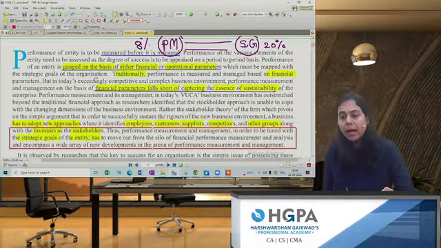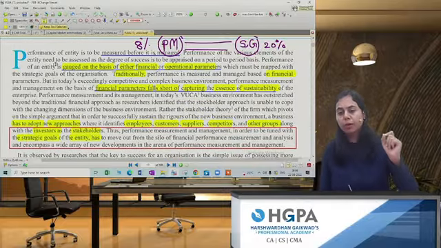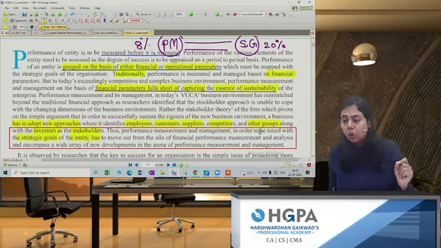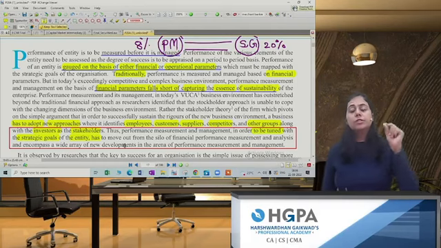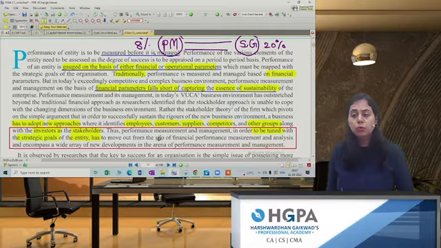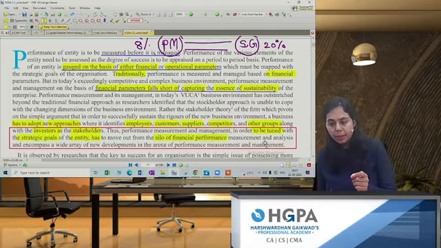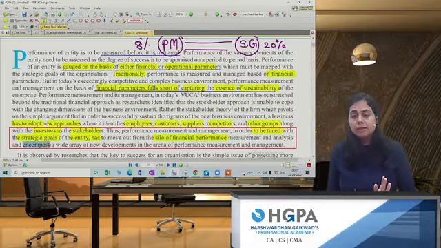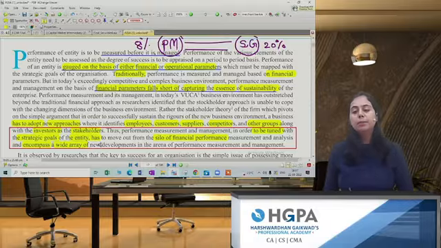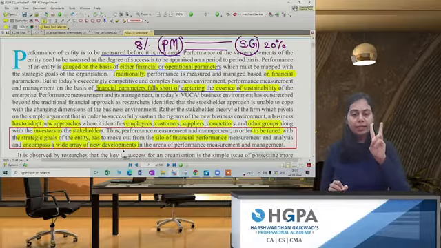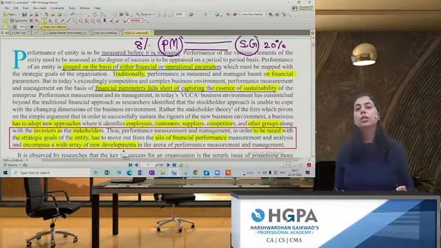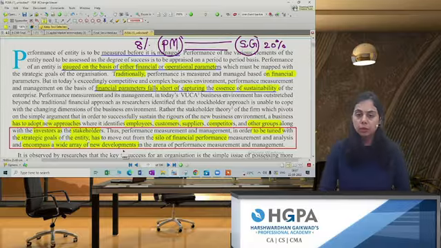Okay, let's read this paragraph, a very important paragraph from the paper point of view. Everyone, okay, I'm highlighting this. It's very, very important. That in order to be tuned with the strategic goals of the entity, it has to move out from the silo of financial performance measurement and encompass a wide array of new developments. So ideally, there are 2 points which are highlighted here. That was just the introduction of what performance management means.